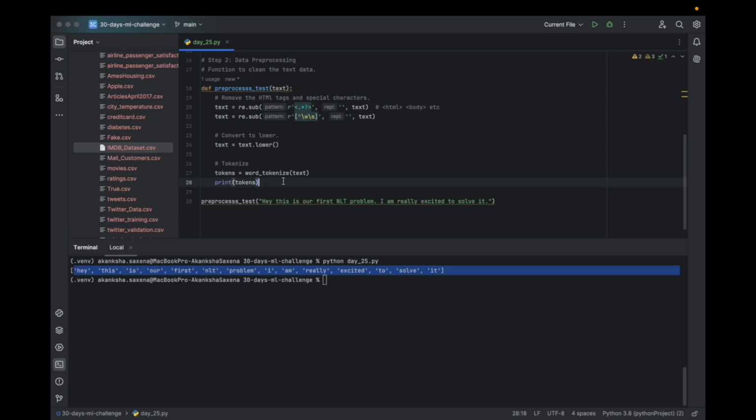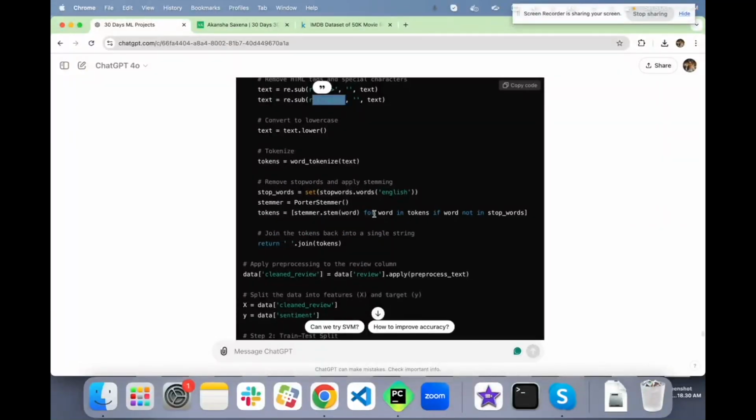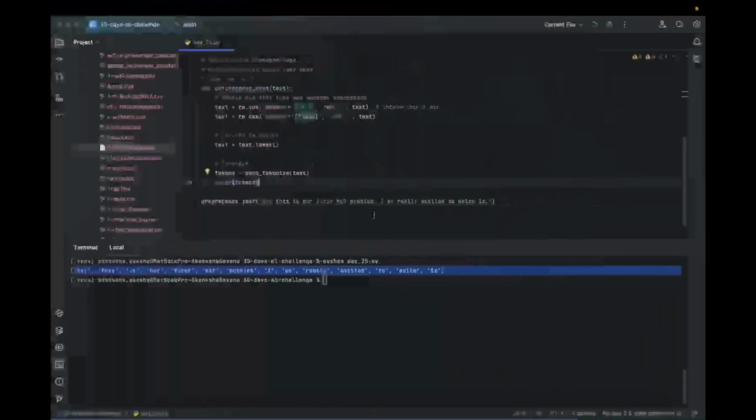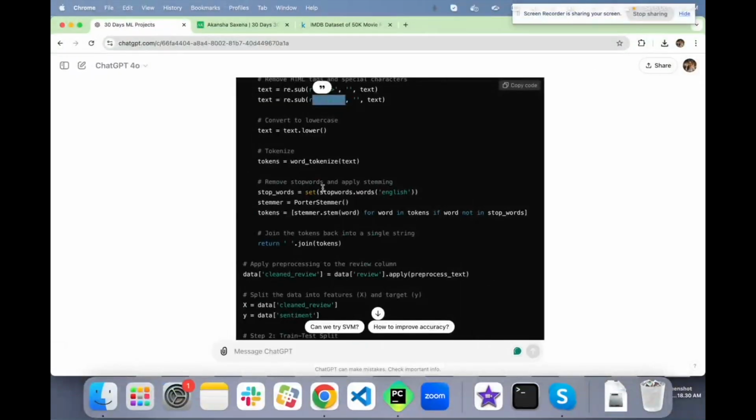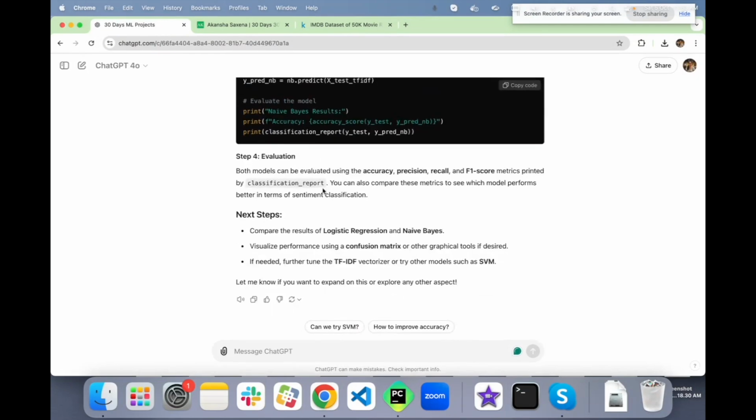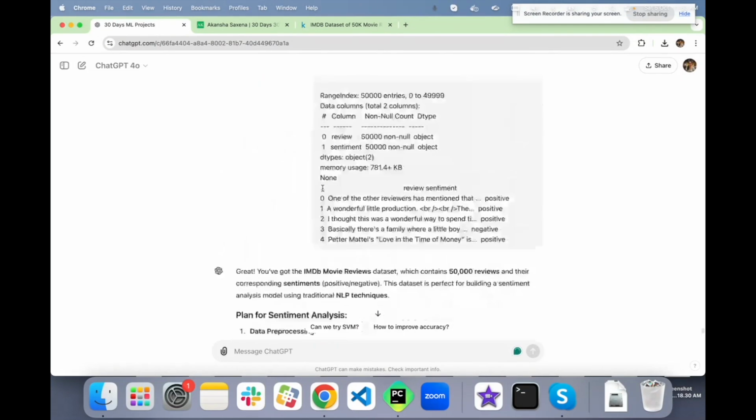And then what we are going to do, we will remove the stop words and apply stemming.